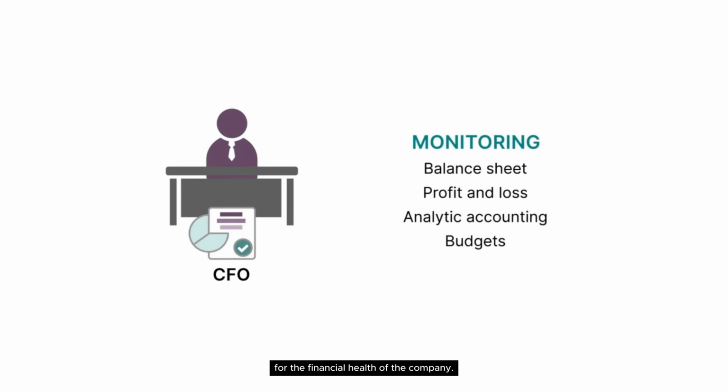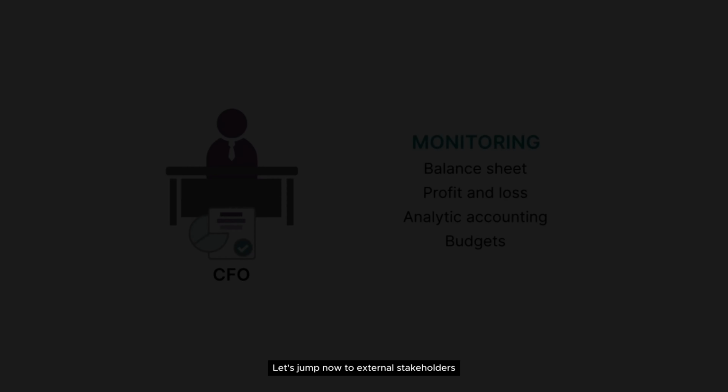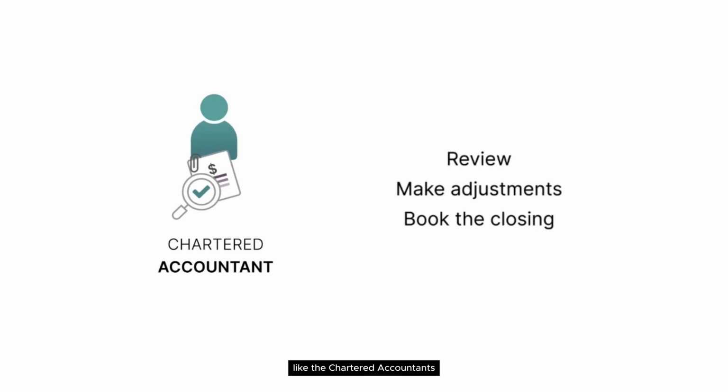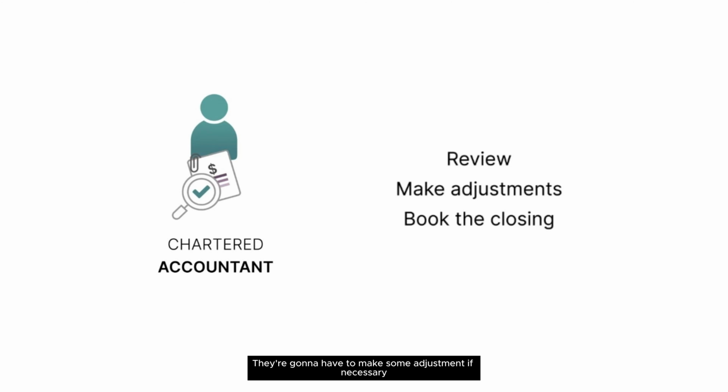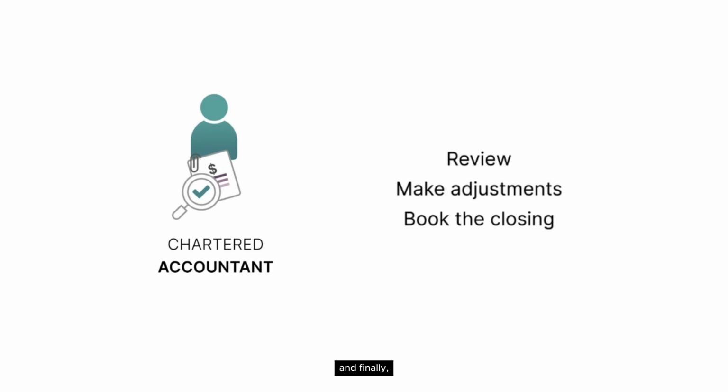of the company. Let's jump now to external stakeholders, like the chartered accountant, whose responsibility is to close the tax period and the fiscal year of the company. To do so, they need to review the journal items that are written in the period, and they can check that through the balance sheet and the profit and loss report. They're going to have to make some adjustments if necessary in those entries, and finally, they will have to book the closing journal entry.